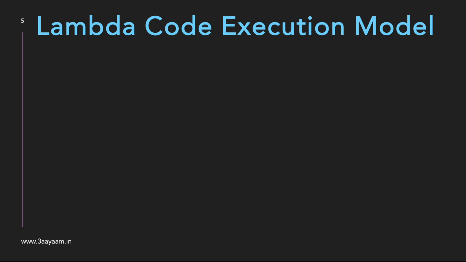Now in a Python program, you know how we write the code, right? So how will we write Python code in a Lambda function? In the world of Lambda, it is called the handler. Handler is nothing but the entry point, the Python function which is used as an entry point to the code. From the previous slide, you know an entry point is where the code execution starts from. So we have to define a function and tell Lambda that this function is the entry point of my Python code. And in Lambda, that is known as the handler.